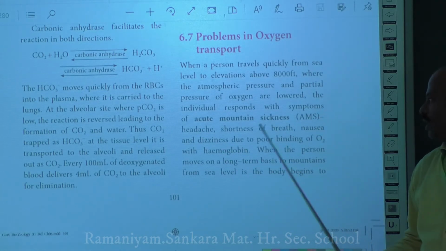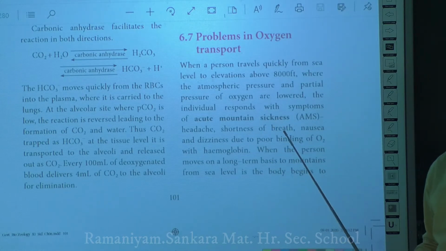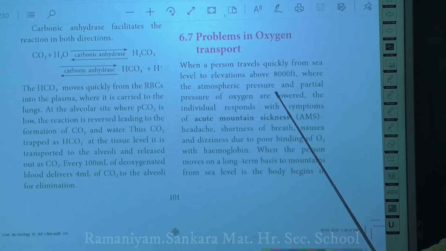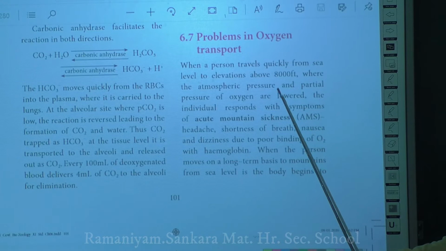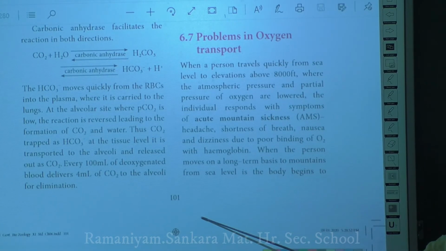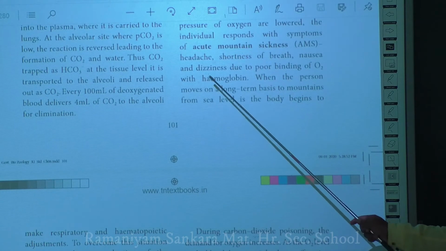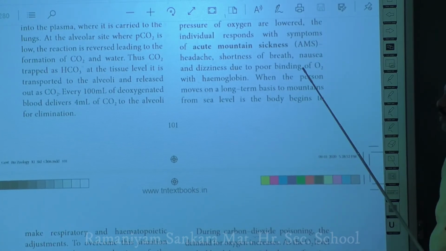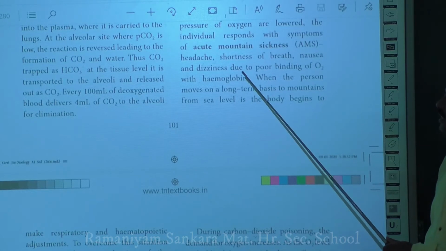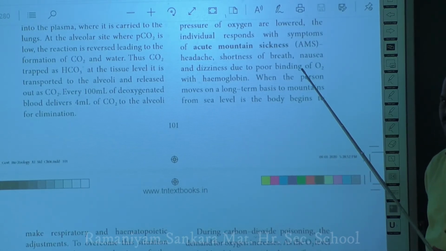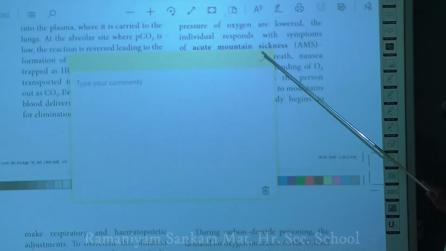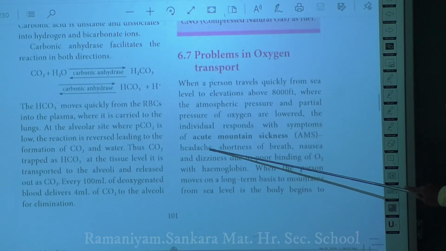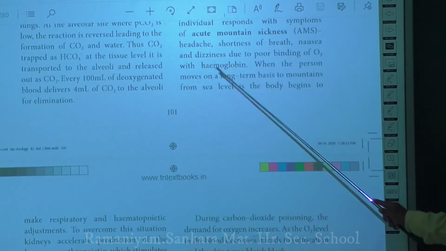Okay, acute mountain sickness. This is a sickness that usually occurs in an individual who climbs Mount Everest or any mountain that is about 8,000 feet above sea level. Because of these AMS symptoms, you may get headache, shortness of breath, nausea, that is a vomiting sensation, and dizziness due to the poor binding of oxygen with the hemoglobin. Because the atmospheric pressure is very low, the oxygen content is also very low, so the binding of oxygen to the hemoglobin will be very low.